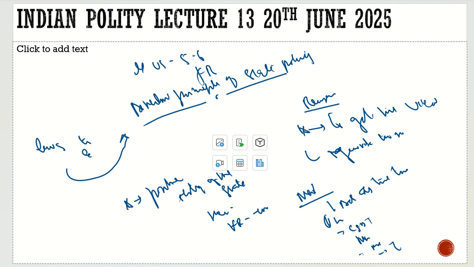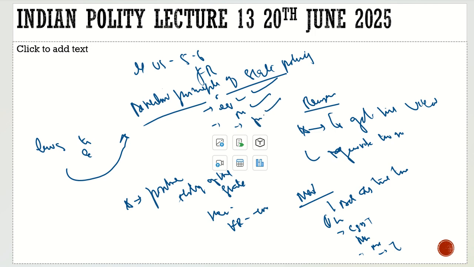what are the directive principles? It is a timetable for the governance. It is a timetable for the government. They will look at what we have brought till now. Have we brought the uniform civil code? Is there equal wages for equal work? Yes, they have done it. Are we protecting the monuments? Yes, we are protecting. We have enacted the laws. Is there a panchayati raj system? Yes, we have done it.